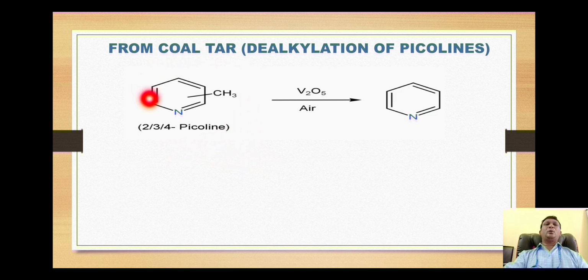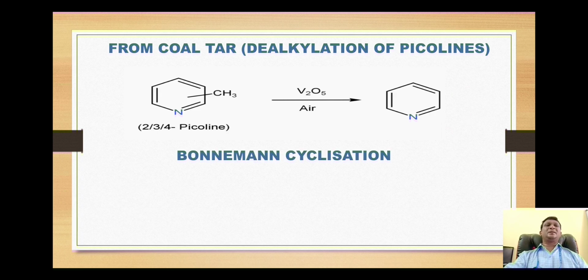So when the picolines undergo oxidation with the oxidizing agent vanadium pentoxide, the methyl group undergoes oxidation to the corresponding carboxylic acid, which on heating loses a carbon dioxide molecule to give the corresponding pyridine.